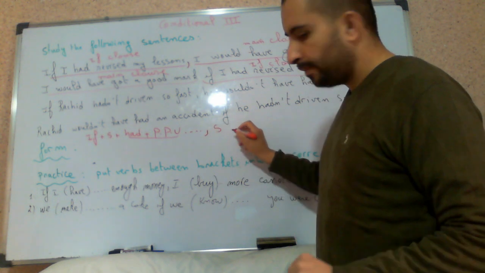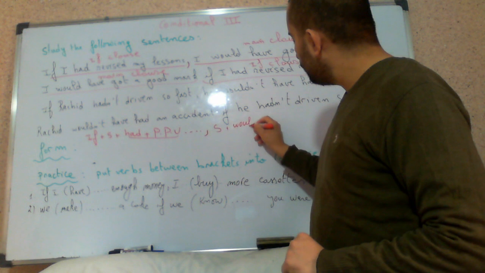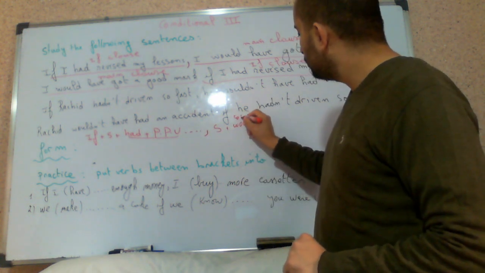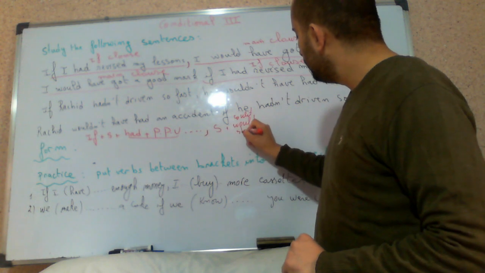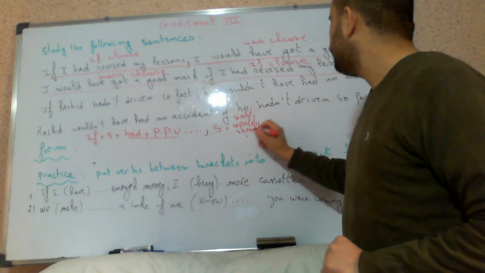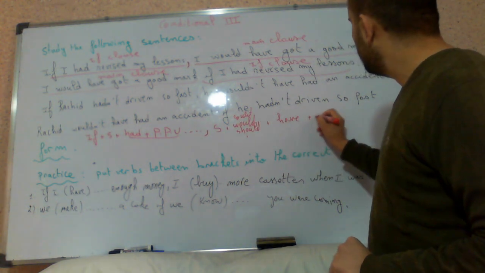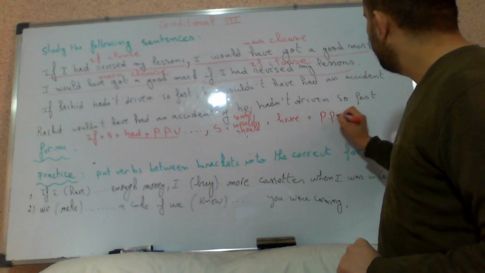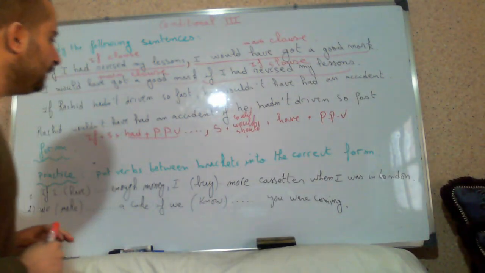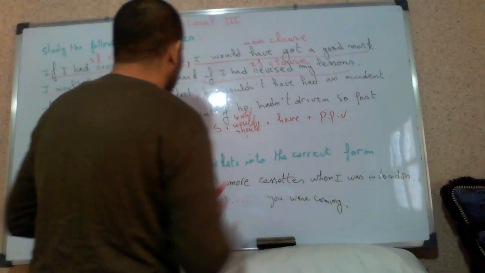Subject plus would. Sometimes we don't have just would, we can have would, could, should, or might, plus have plus past participle verb, got. Now this is called the if clause, and this one is called the main clause.